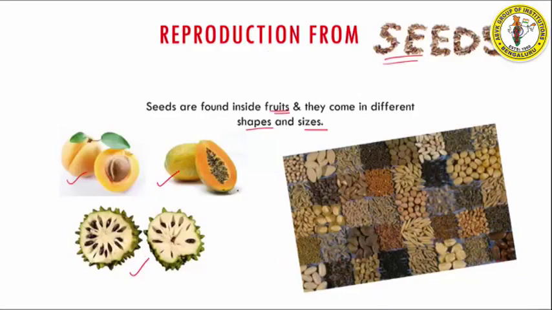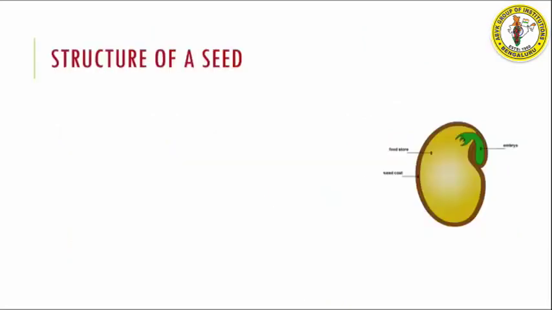Now that we have seen seeds, let us also go into the structure of a seed. Let us see the structure of a seed. Now, if you look at a seed of bean or gram, they are quite hard, right? And they cannot be broken. But the same thing, you soak it in water overnight and you come back and look at it the next morning, they're very soft and moist and they swell up, right? They become bigger. This is because seeds absorb all the water.